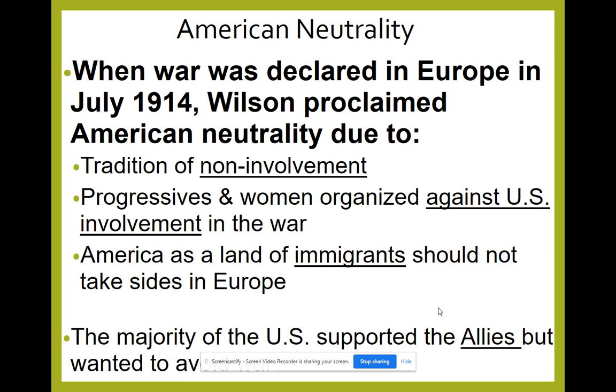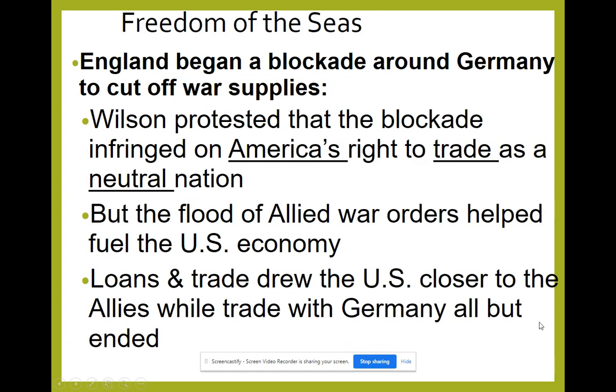Plus, another reason is there were people in America that were against the war. Progressives and women organized against the U.S. being involved in this war. We did not feel that it was something we needed to get involved in. Plus, America, as a land of immigrants, should not take sides in a war that's happening in Europe. We have people from both sides of the war that live here in America, and so that's just another reason why we should be neutral. Even though we are neutral, the majority of the U.S. supported the Allies, but we just wanted to stay neutral in the war.